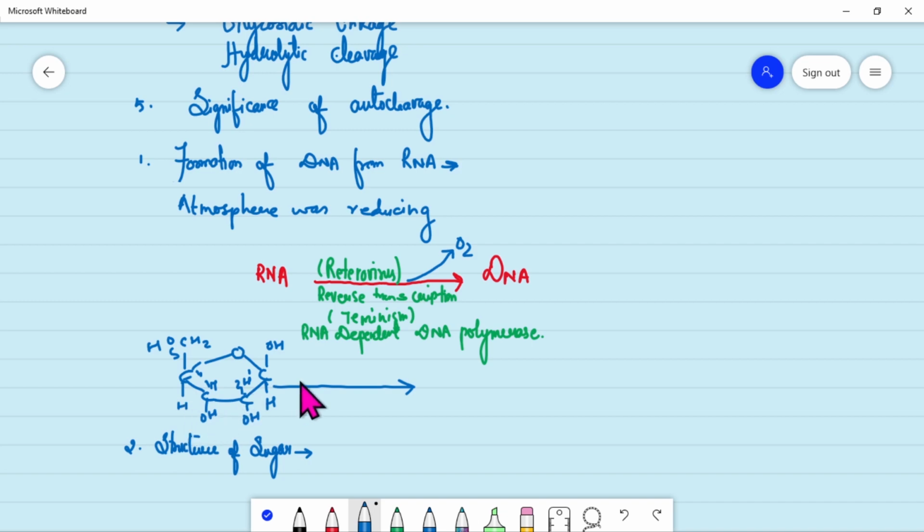But at the time of origin of life, this carbon number 2 of RNA lost oxygen, because of which a new type of sugar was developed, which was not having oxygen at carbon number 2.